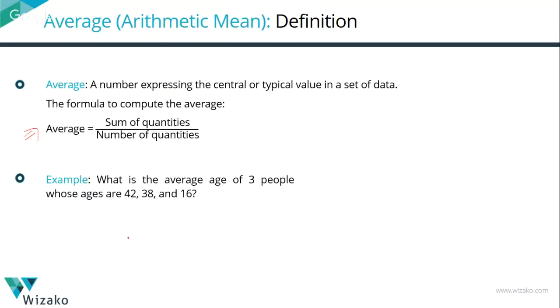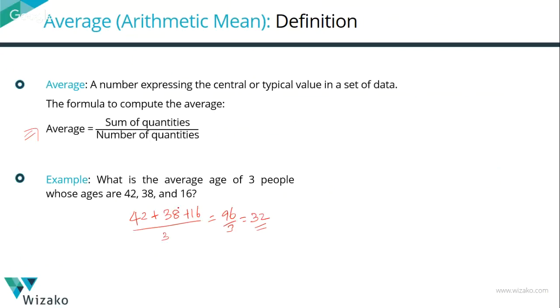Let's take a very simple example. We have these three numbers, 42, 38, and 16. We need to compute the average of these three numbers. The ages of three people have been mentioned. So find the sum, which is 42 plus 38 plus 16, divided by 3. 42 plus 38 is 80, plus 16 is equal to 96. 96 divided by 3 is equal to 32. This is how we compute the average. This 32 essentially tells us that if all of these three people had the same age, that age would have been 32. Note one thing, none of the three ages is a 32.